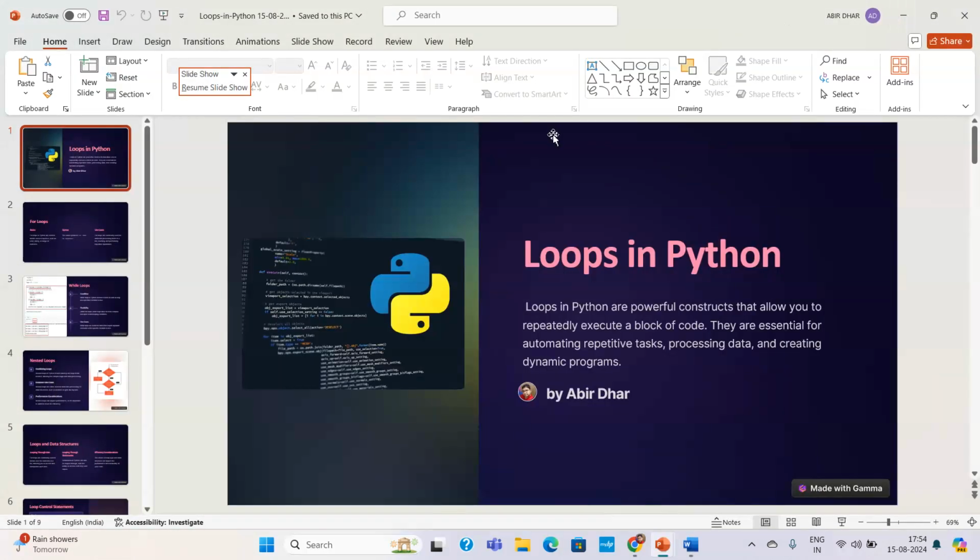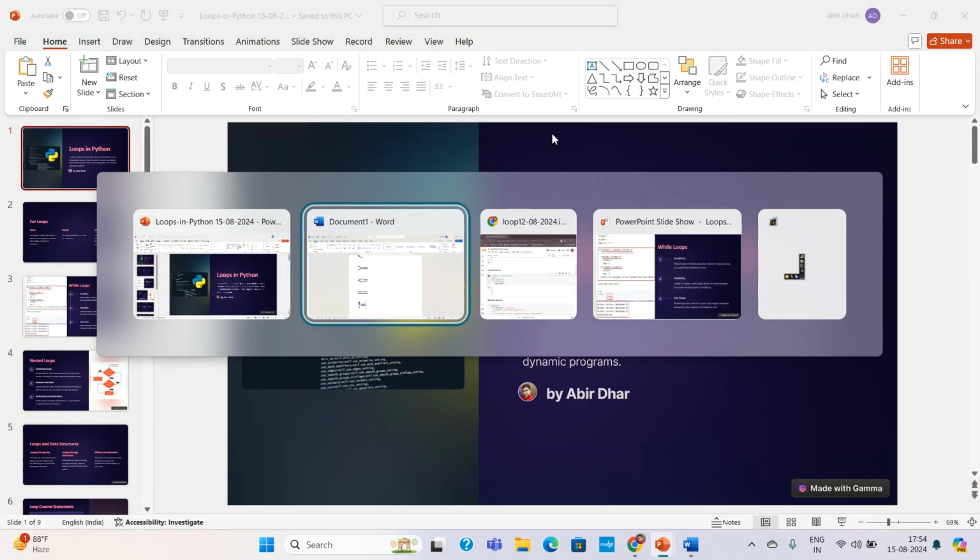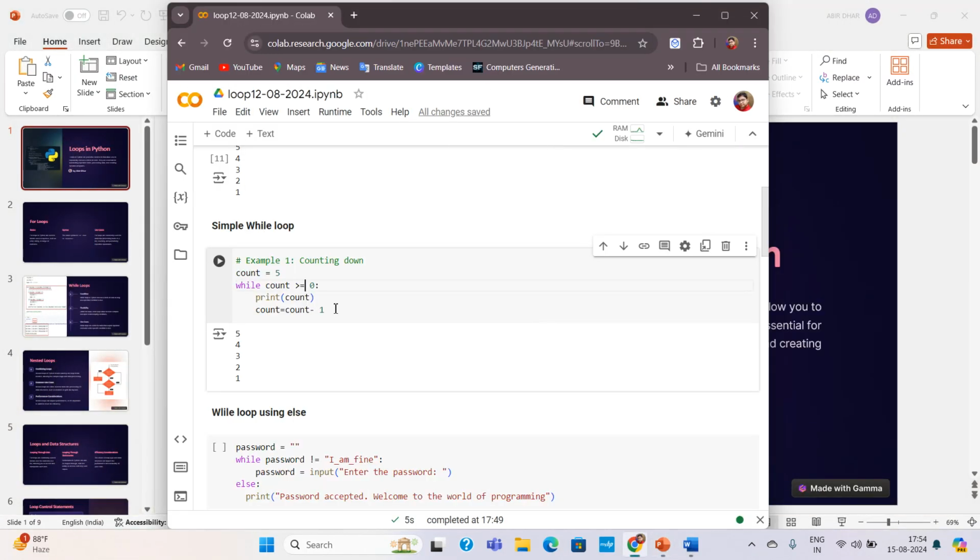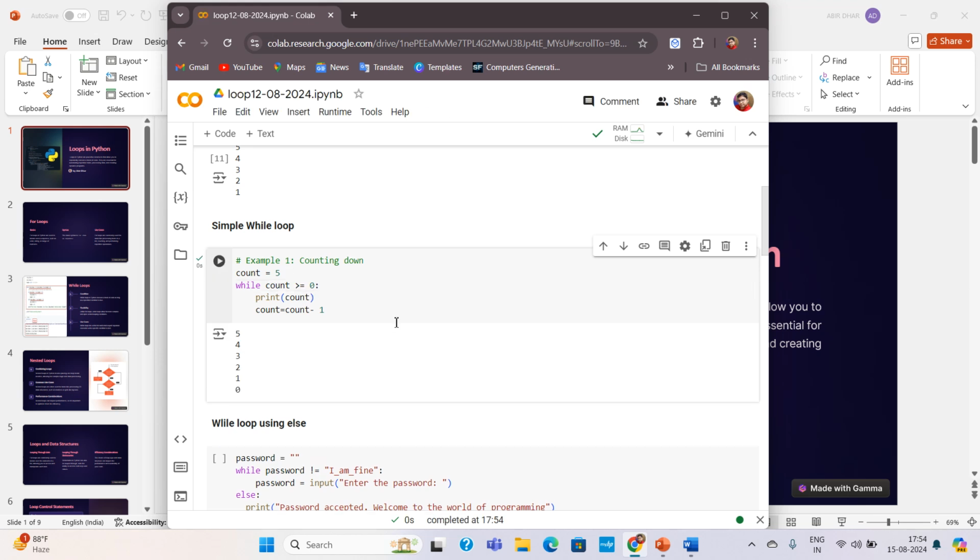So let me come back now to the program once again, and you will notice here that if I give greater than equal to and run the program, you will see that the loop is running from 5 to 0, because I have written here greater than equal to 0. So this is how the while loop is working.